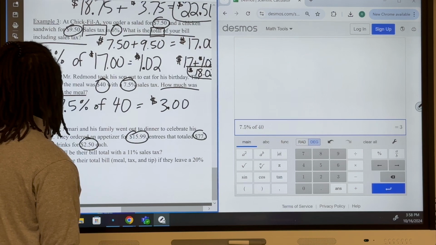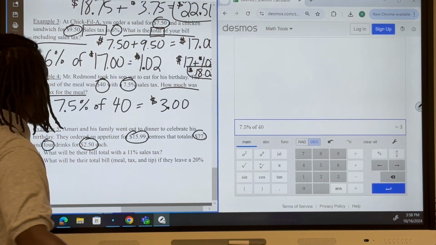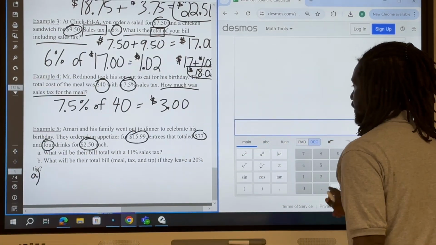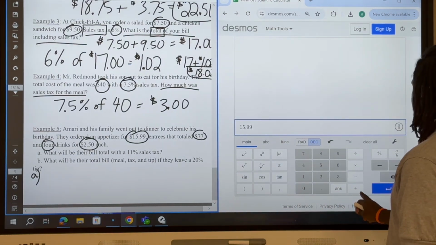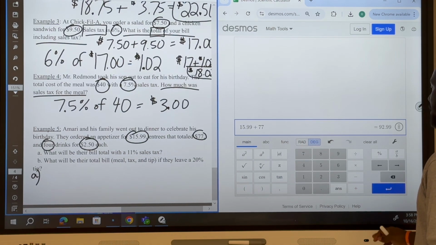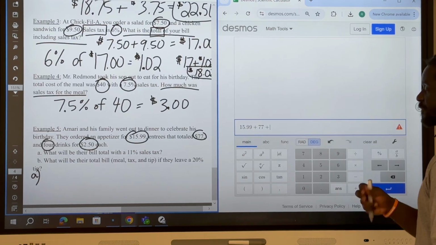All right. So first thing I need to do is figure out how much all of those items cost. Well, okay, I got $15.99 for appetizers, $77 for the entrees, and then I got 4 drinks that cost $2.50 each.